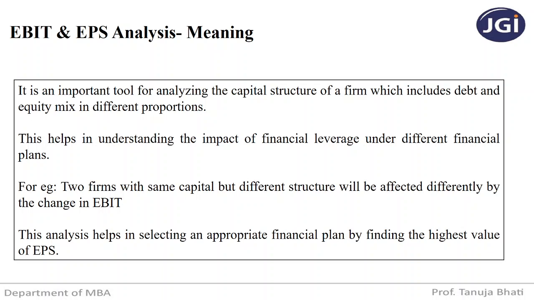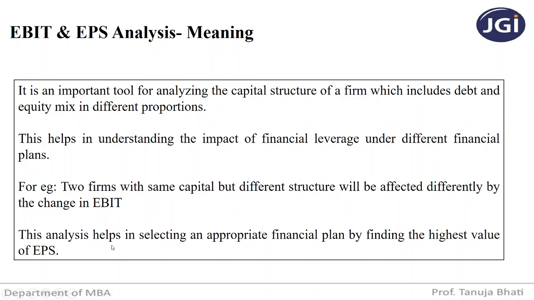Like suppose firm A is going to raise that 10 lakhs only through the issue of equity shares, whereas firm B can raise that 10 lakhs with the issue of shares as well as debentures. So though the capital is the same, the structure for both the firms A and B is different, and because the structure is different, both the firms will be affected differently if there is any change in the earnings. EBIT is nothing but earnings before interest and tax.